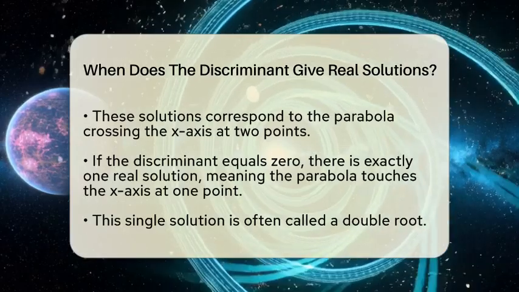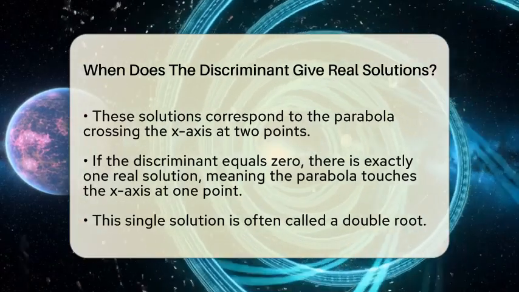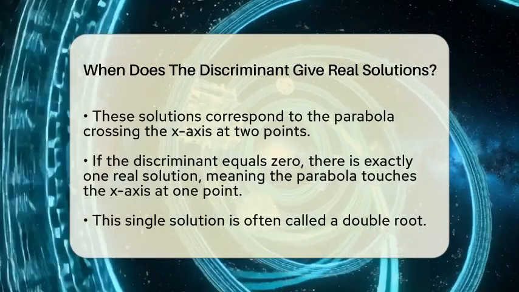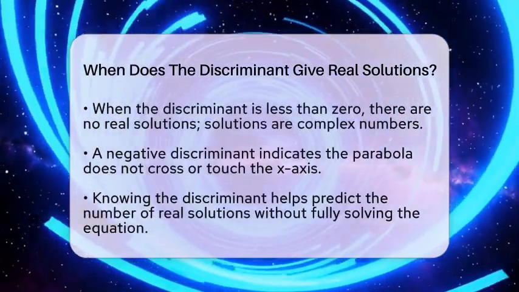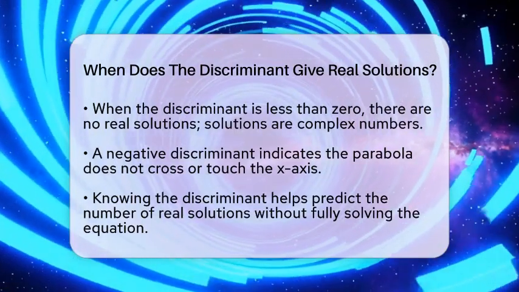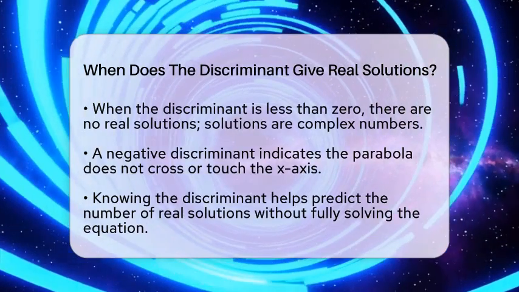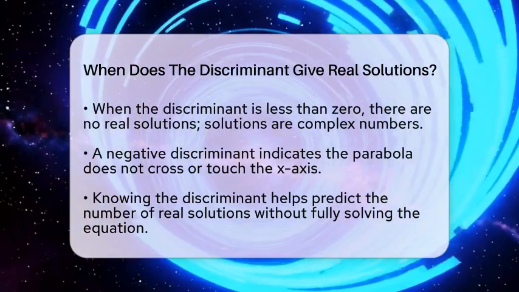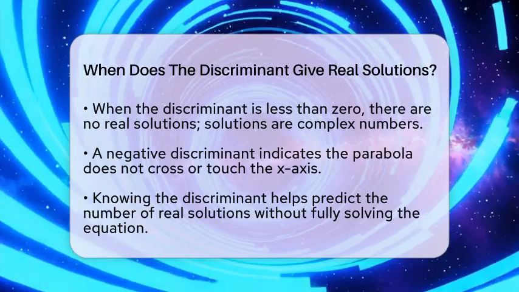Now, if the discriminant is less than 0, things change. The parabola does not cross or touch the x-axis at all. Instead, it stays above or below it. This means there are no real solutions because the solutions are complex numbers, which involve imaginary parts. So, in simple terms, the discriminant gives us real solutions when it is 0 or positive.